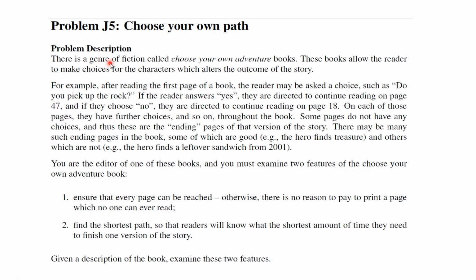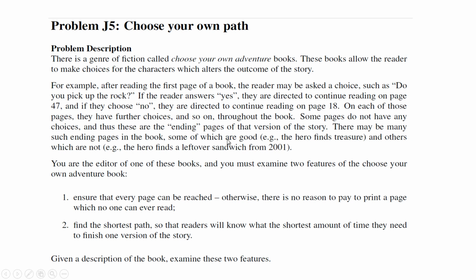There is a genre of fiction called Choose Your Own Adventure books. These books allow the reader to make choices for the characters, which alters the outcome of the story. For example, after reading the first page of a book, the reader may be asked a choice, such as: do you pick up the rock? If the reader answers yes, they are directed to continue reading on page 47, and if they choose no, they are directed to continue reading on page 18. On each of those pages, they have further choices and so on throughout the book.